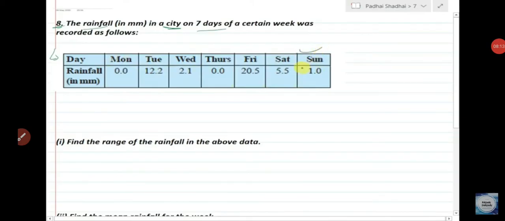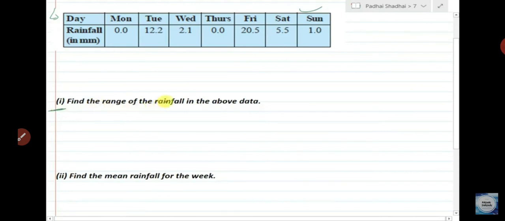Now see question number 8. What is question number 8? The rainfall in millimeters in a city on 7 days of a certain week was recorded as follows. Find the range of the rainfall. First, find the range. The highest is 20.5 and the lowest is 0.0. So highest minus lowest.